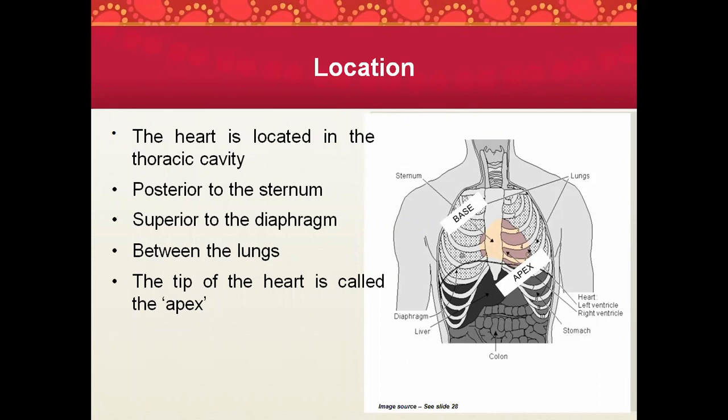What are the names of the chambers? Atria and ventricles. The chambers are 2 atria and 2 ventricles. You should say the right atrium, left atrium, right ventricle, left ventricle.